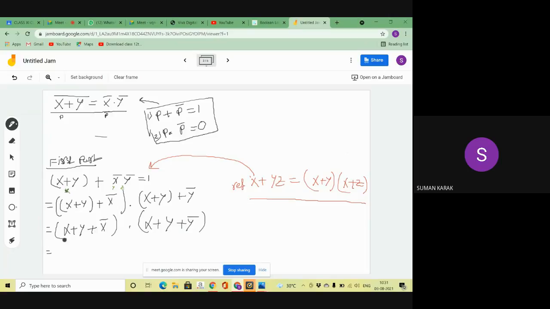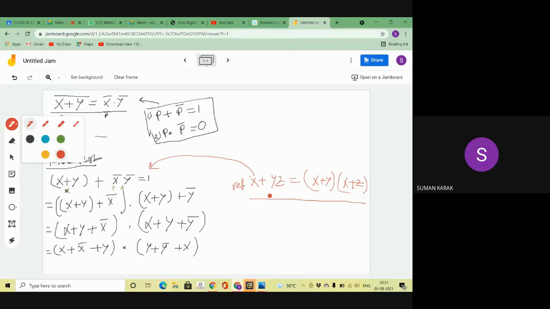Now I rearrange that part: x plus x bar plus y. Here you can see I rearrange that, and here I write y plus y bar plus x. I rearranged that. Now again I am applying the first complementary law. What is my first complementary law? p plus p bar equal to 1. This is my first complementary law, and I am applying it here.